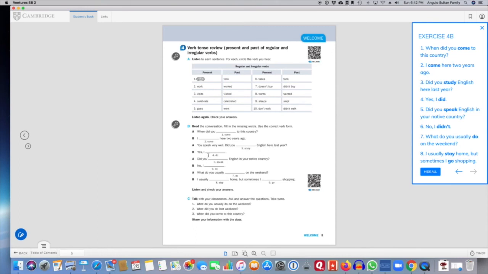Yes, I did. Did you speak English in your native country? Are you seeing the pattern here? Again, a question. The base form, speak. When I say base form, it just means the verb with no ending on it. Did you speak English in your native country? No, I didn't. So the answer is again in the past tense because this person is no longer in their native country.